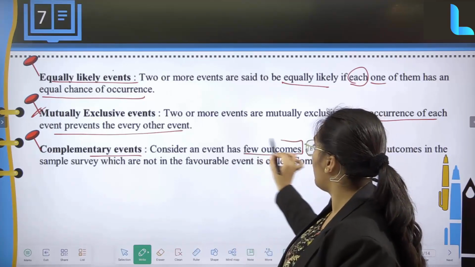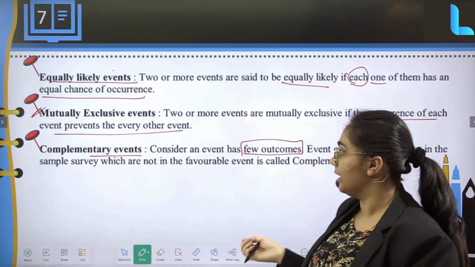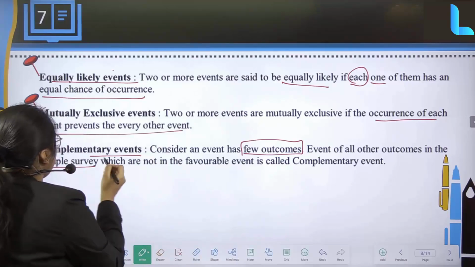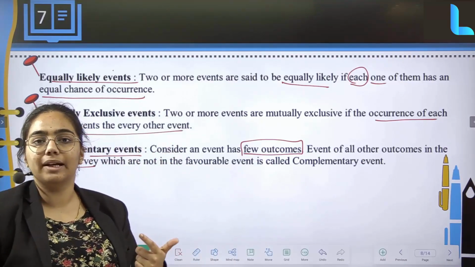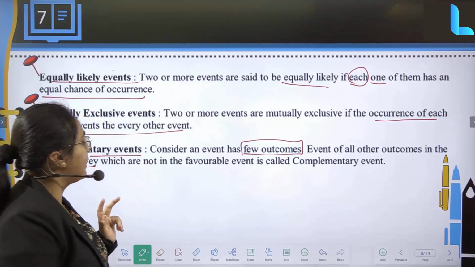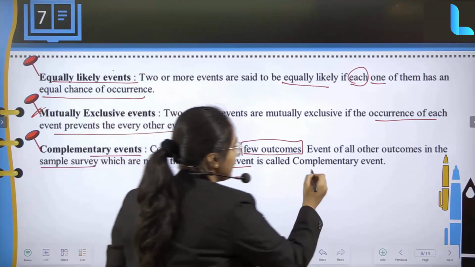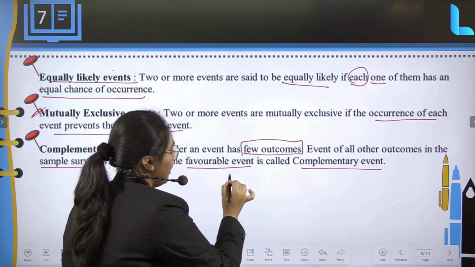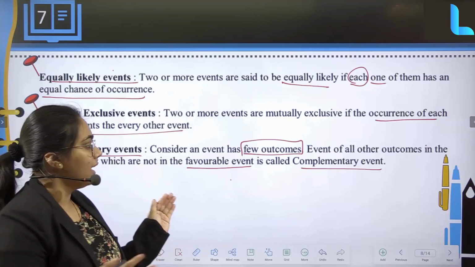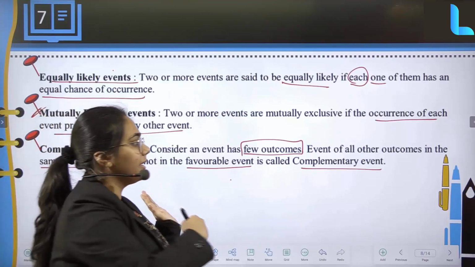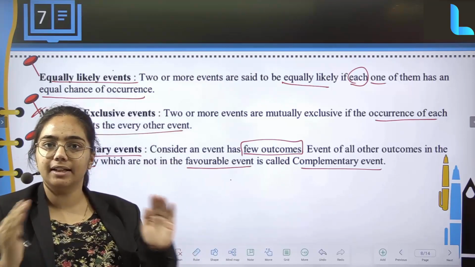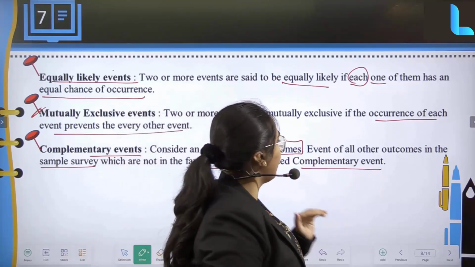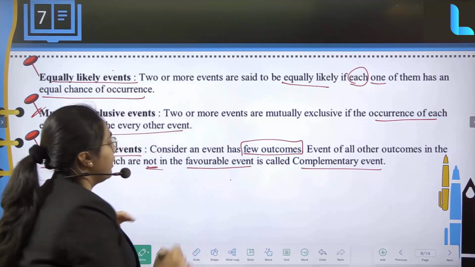When we consider an event having a few outcomes, the event of all other outcomes in a sample survey which are not in the favorable event is called the complementary event. Suppose in a survey, they ask only about women empowerment.